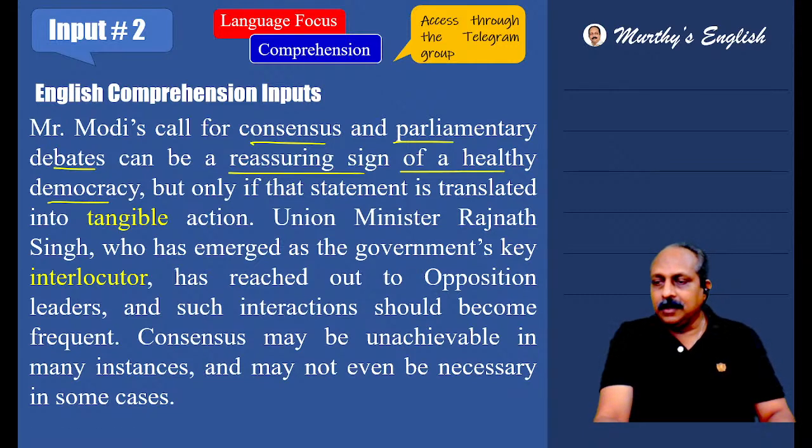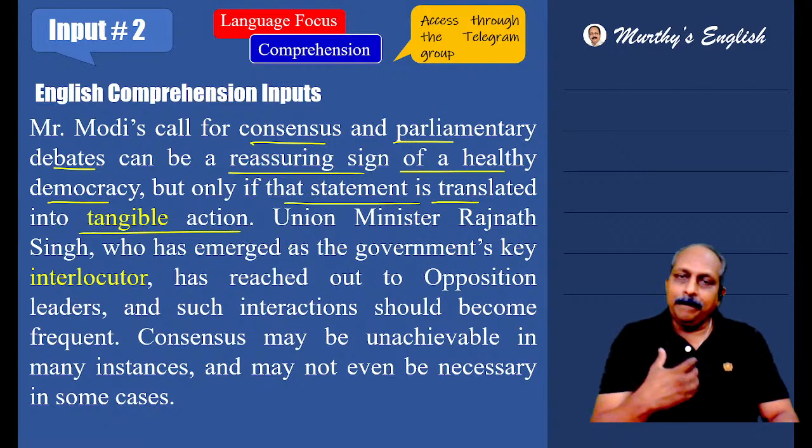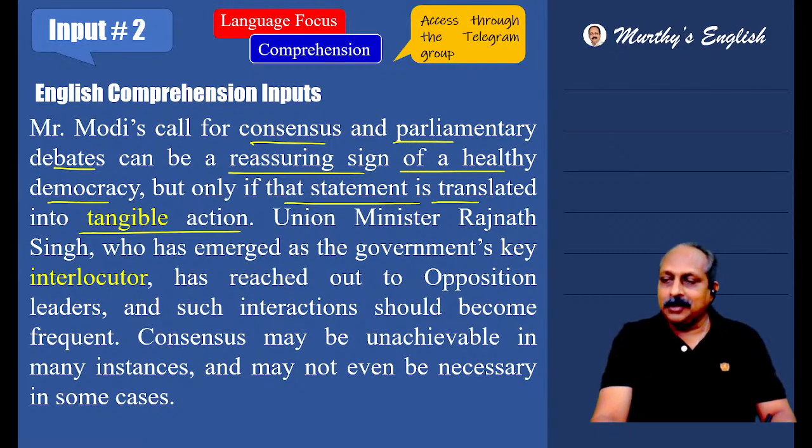This is a good thing, a reassuring sign, something that gives you a nice feeling or makes you feel confident and comfortable. A reassuring sign of a healthy democracy. But only if that statement is translated into tangible action. Making a statement, giving a statement is rather easy, but implementing is not that easy. Based on that, there's a condition. In English, we express a condition with the word if. If that statement is translated into tangible action, good for democracy.